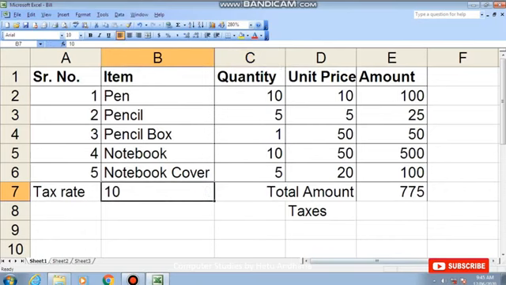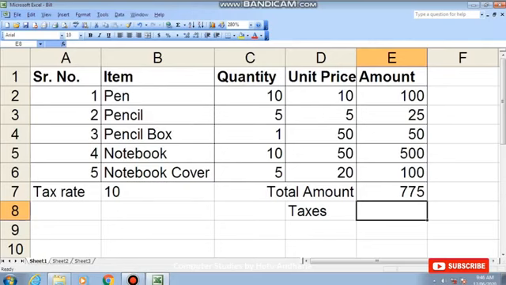The technique is like this: you are familiar with cross multiplication. In mathematics, what do you do to find the tax? You do it this way: if the tax on rupees 100 is 5, then how much will be the tax amount on 775? So you will cross multiply. What will you cross multiply? You will multiply 775 into 5 and divide it by 100.